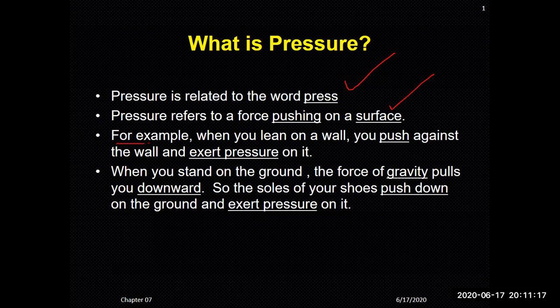For example, when you lean on a wall, you push against the wall and exert pressure on it. So these are some examples from our life of how pressure is applied. If you stand on the ground, the force of gravity pulls you down, so the soles of your shoes push down on the ground and exert pressure on it.